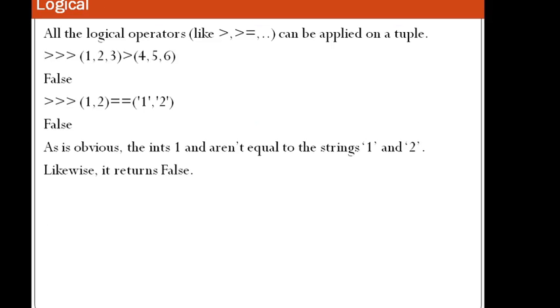Then logical, so we can use all the logical operators on the tuples, right? So you can see over here tuple 1 and tuple 2, and we have mentioned the logical operator here also. It is showing false because these are the numbers and these are the character strings. As is obvious, the ints 1 and 2 are not equal to the strings 1 and 2, so it returns false.